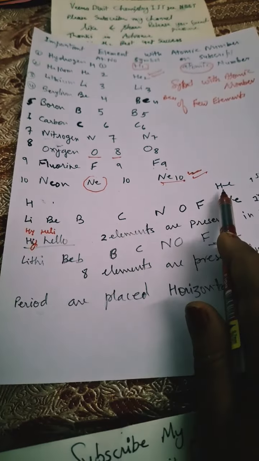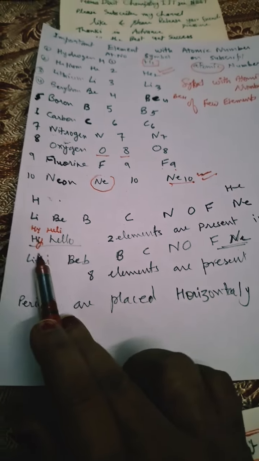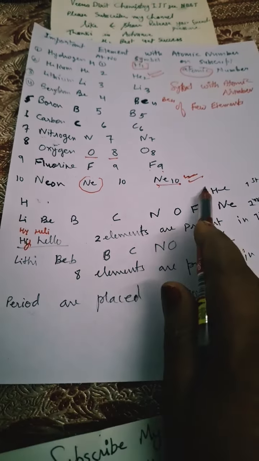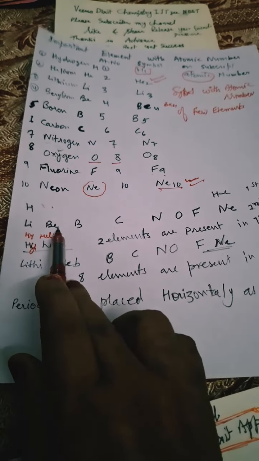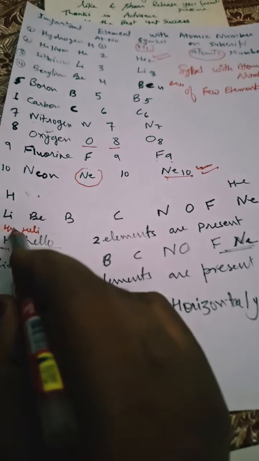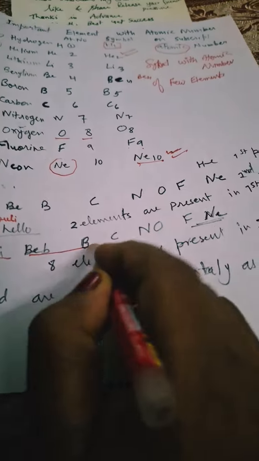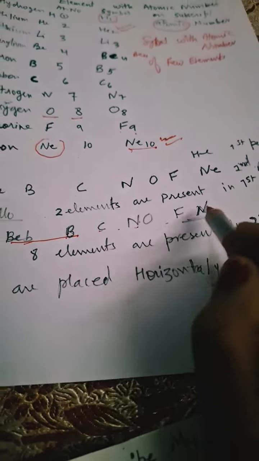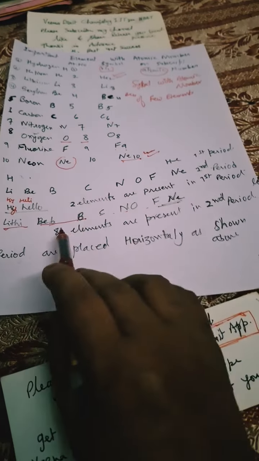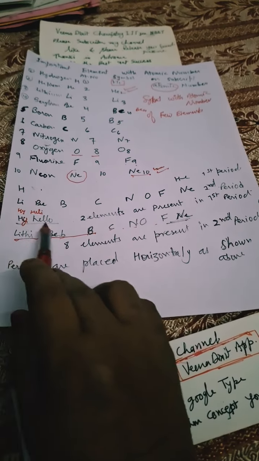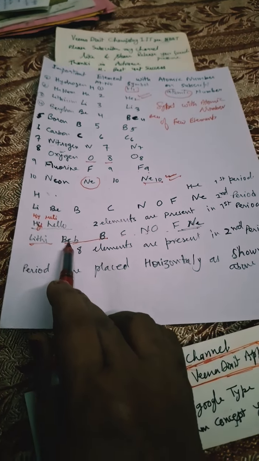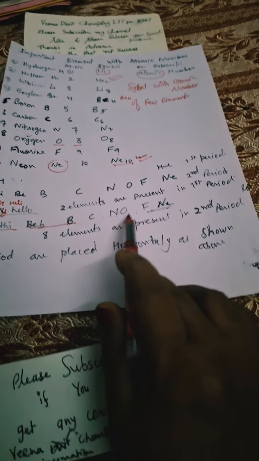Now I have given a slogan, remember this: "Hi, you can say hi heli or hi hello." That is hydrogen and helium, first member, second member. And then "Lithi babe, buck no funny." I am repeating it: "Lithi babe, babe here, then buck no, and no funny." It means all the 10 elements are coming over here. Hydrogen, hi hello, hydrogen and helium. Lithium Li, Be, beryllium, boron, carbon, nitrogen, oxygen, and fluorine.